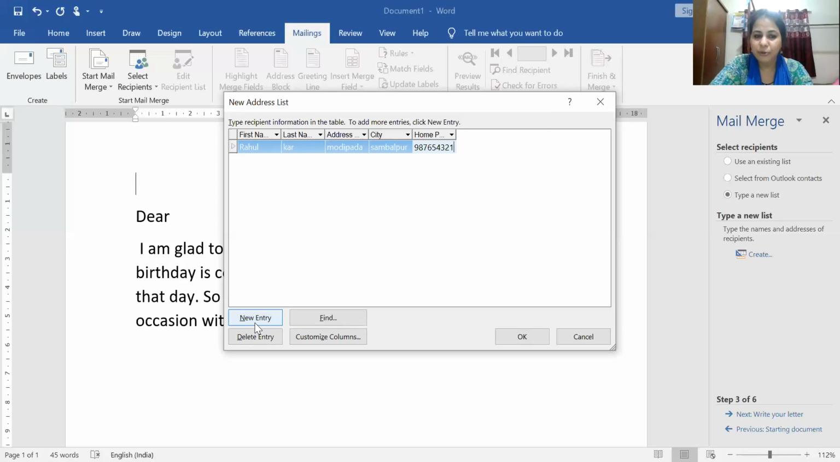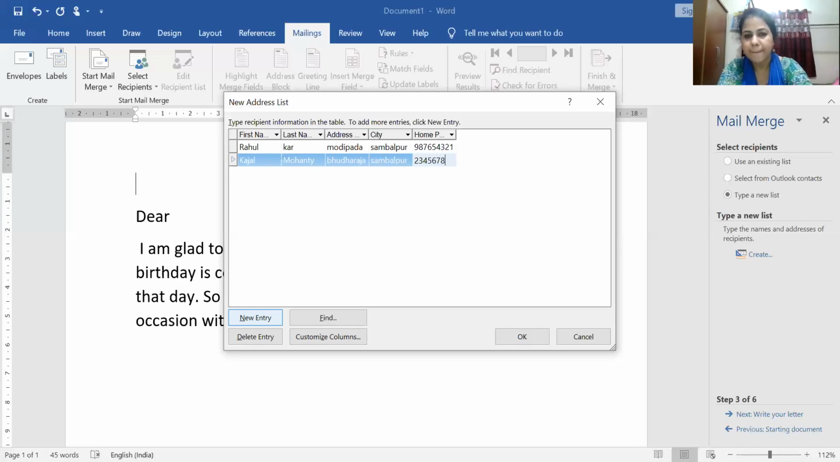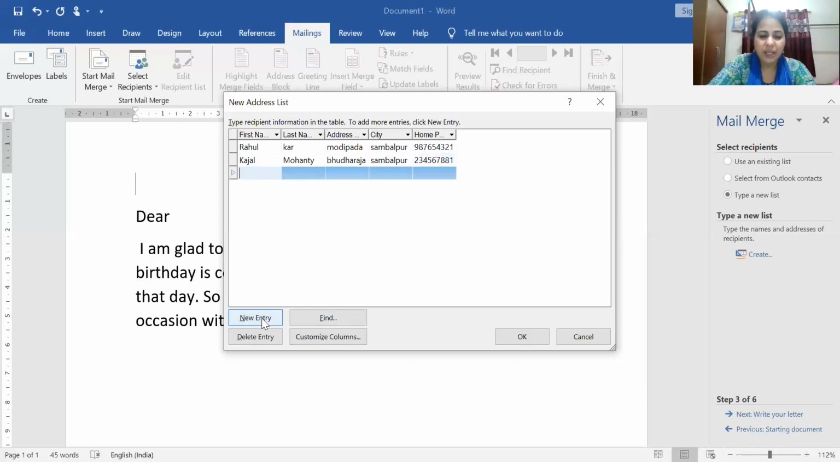Okay, now I have to go to the next new entry. So for another entry, I have to click on the new entry. For another friend, suppose I give the name Kajal Mahanti. Okay, Budha Raja. Then again Sambalpur, and then again. So again I am giving a new entry.